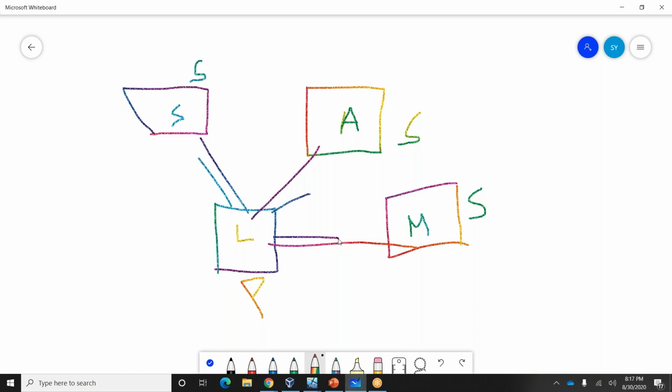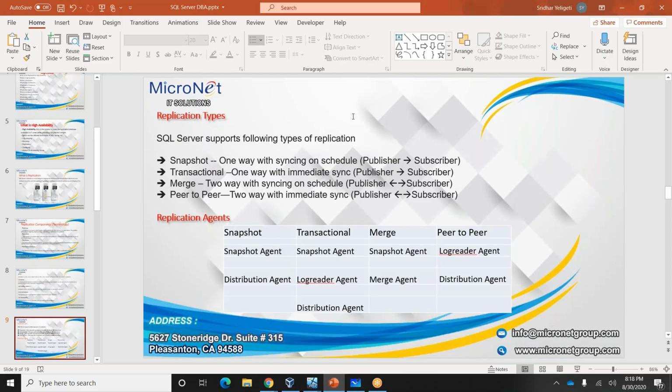While running the snapshot, the tables will be locked for a while, so it won't allow other people to update or make changes during the snapshot replication, since it has to send all the data to the subscriber. So this is snapshot replication.